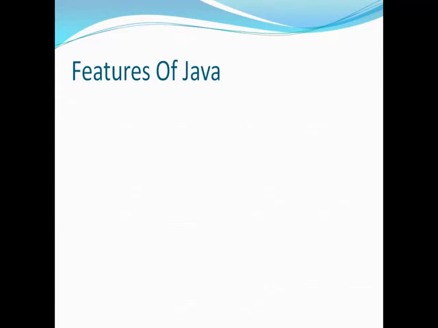First of all, Java is an object-oriented language. Now what does it mean that a language is object-oriented? Basically, even if you have to write a small program in Java, you will have to write it in a class. And that class will consist of methods and variables, and not necessarily methods.